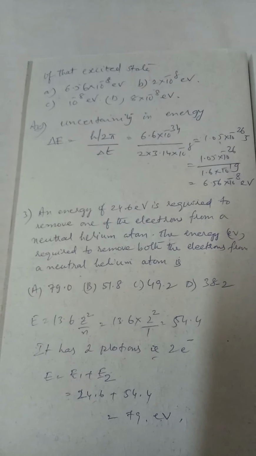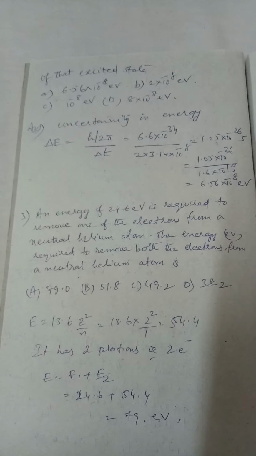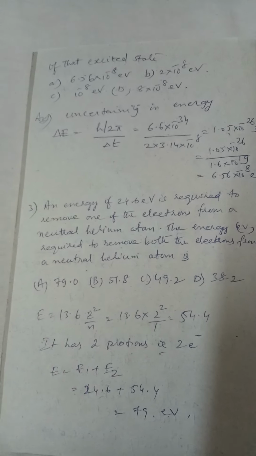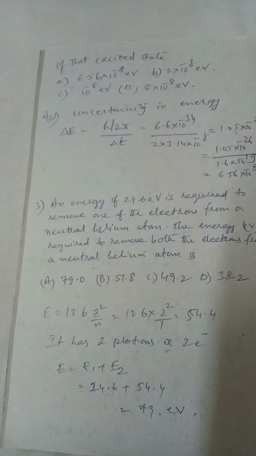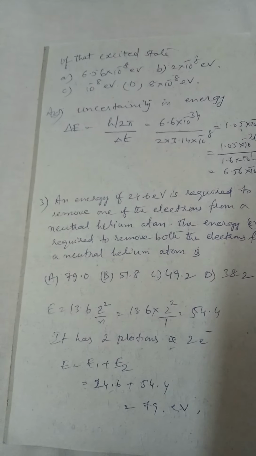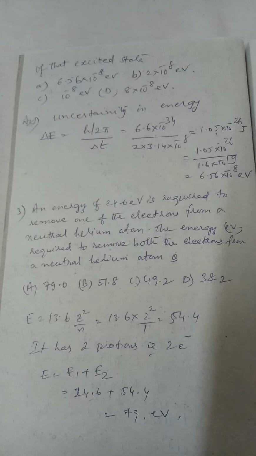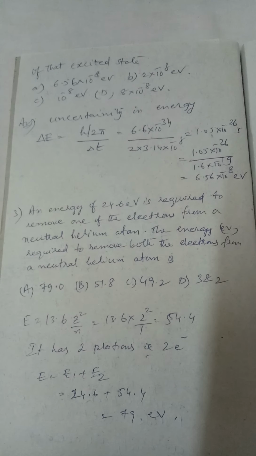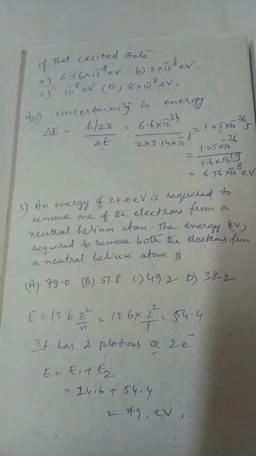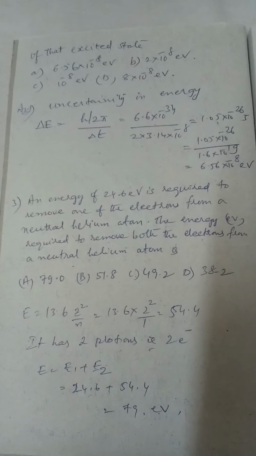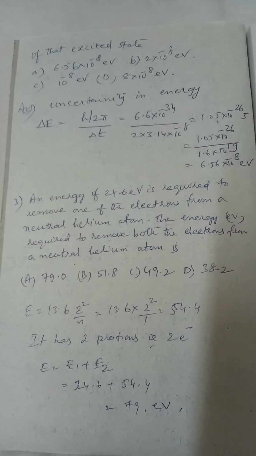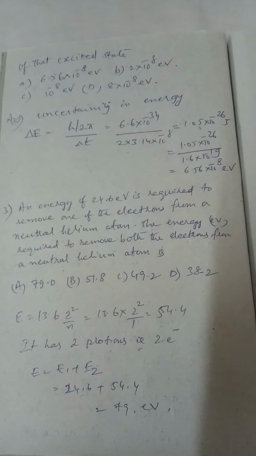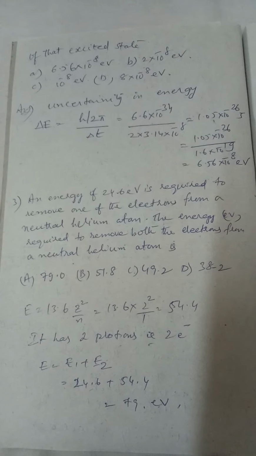So now the second one has to be removed. So that means when you remove one and only one is left, it is like a hydrogen atom only. So what is the energy expression? It is 13.6 into Z square by N square. So for helium Z is 2, and we are talking about the ground state, because all the electrons are in the first orbit only. So E will be equal to 13.6 into 2 square by 1 square, you get 54.4. Now this value is in electron volts.